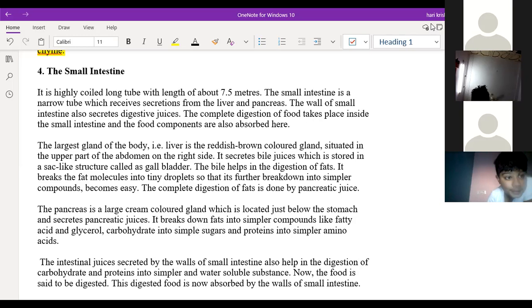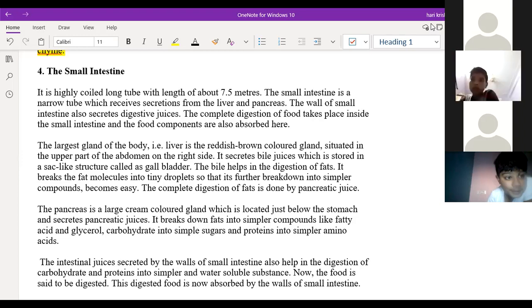But the liver produces bile juice, right? That is absorbed by the small intestine or the stomach? Small intestine only. But the liver will help the stomach, right, sir? How? If you see the video, it will be clear how it is going in.